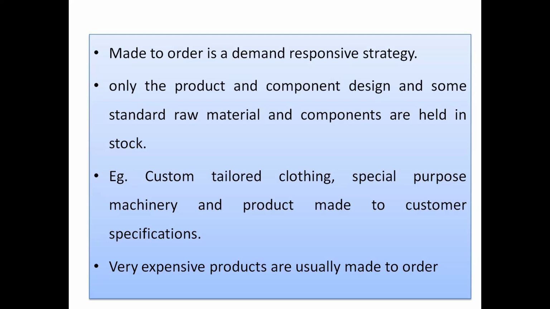I want this modification, I want this type of color, and the buttons and the style of these particular buttons, and how the style should be for the pant, and any different embroidery required at the pocket, like this. So these are custom tailored clothing, and what appearance you want, and how it should look, whether you go for some multicolored combination, or some additional strip. Then again, if you are going for a suit or blazer, there is very little ready-made availability, and fitting may be a problem, so you can go for custom tailored clothing.